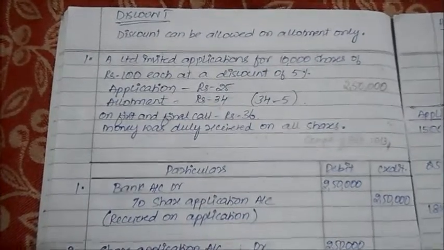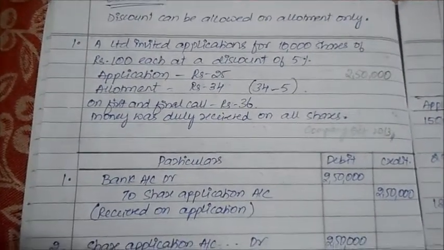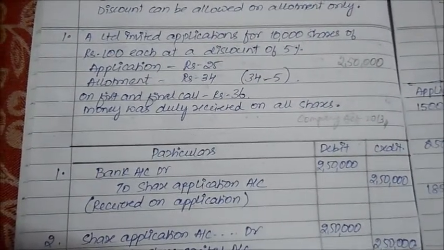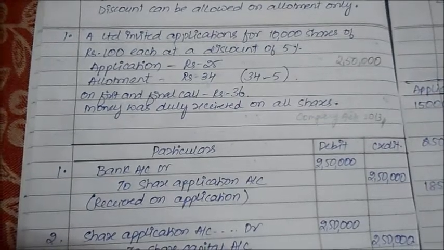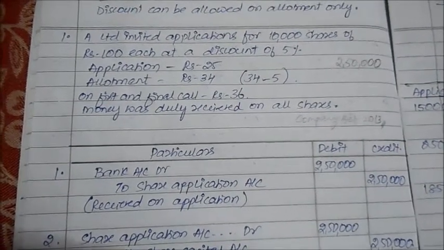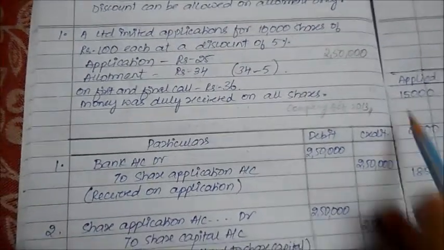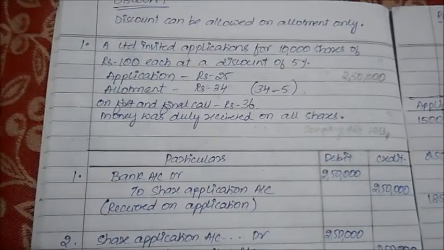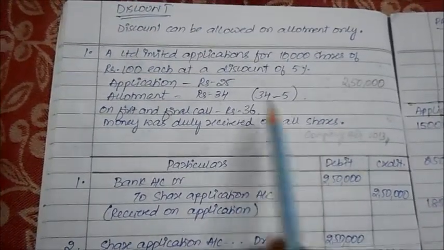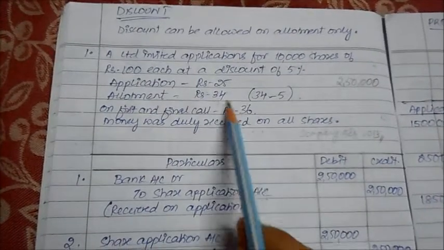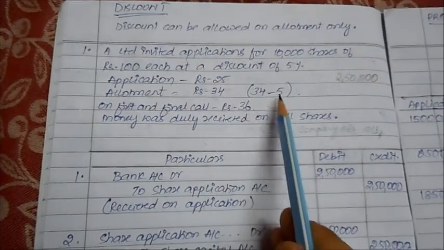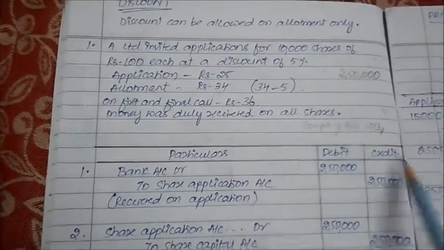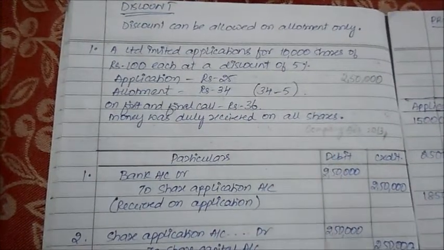So the first question says A Limited is inviting applications for 10,000 shares of rupees 100 each at a discount of 5%. So what is 5% of 100? It is 5. Application is 25, allotment is 34. It does not include the discount, it's separate. If you add 25, 34 and 36, it will come up to 95. Remaining will be discount only. So this takes into consideration the discount factor. And the first call will be 36. Money was duly received on all shares.